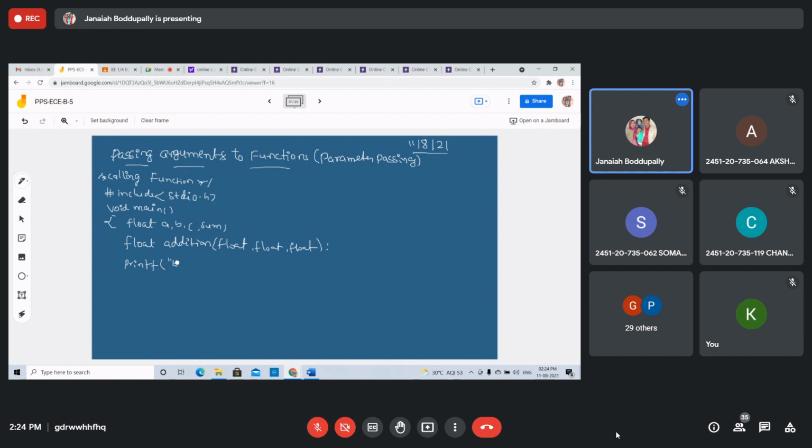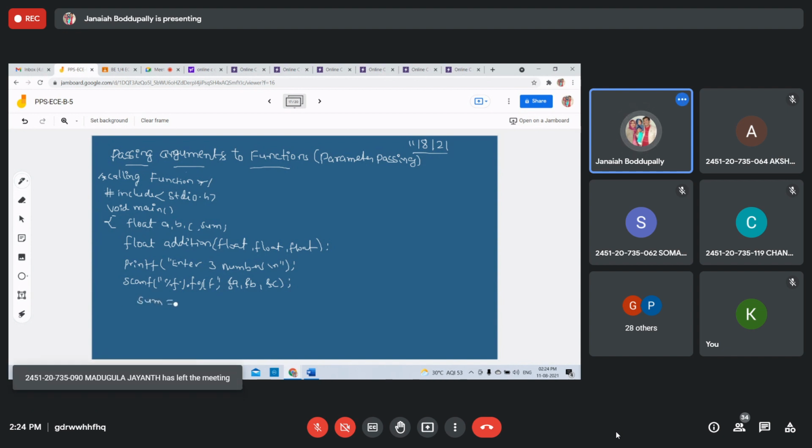printf: Enter 3 numbers. scanf. Then take the sum variable: sum equals addition of a, b, c.